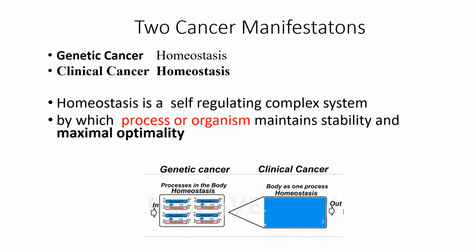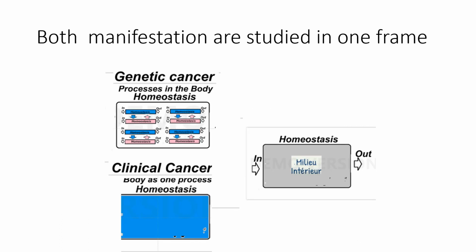So here you have the two representations of cancer: the genetic cancer, which is homeostasis of processes, and clinical cancer, which is homeostasis of the upper presentation of cancer.